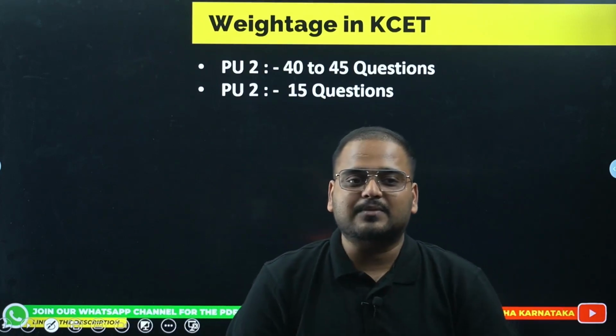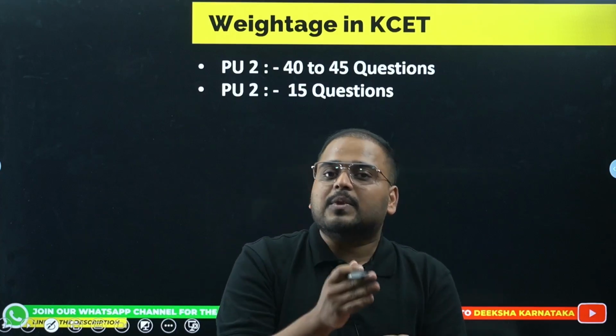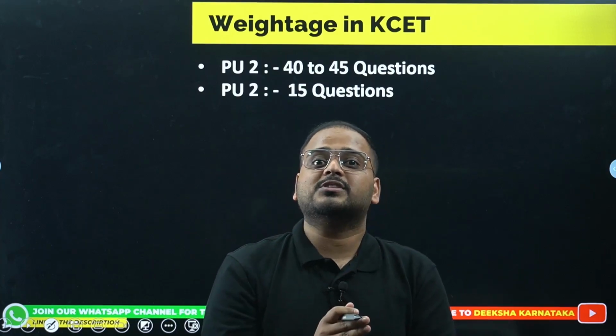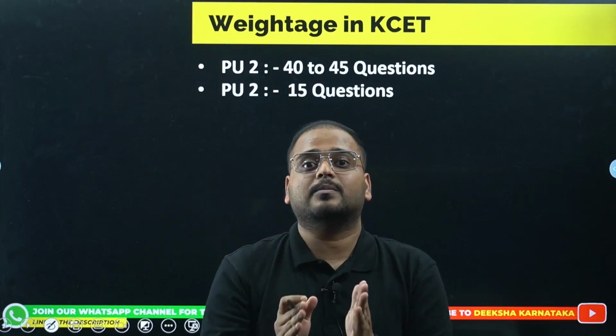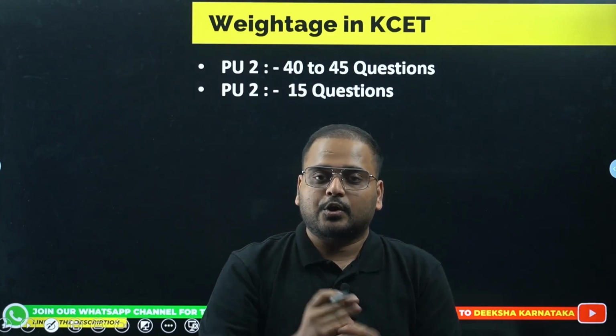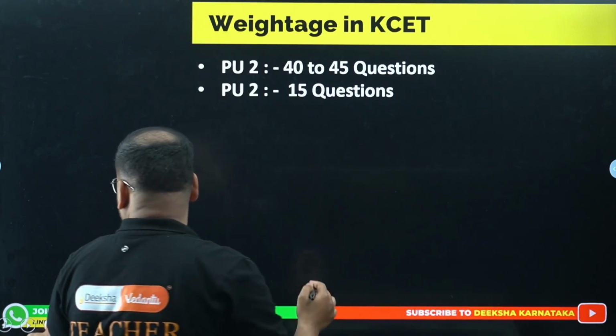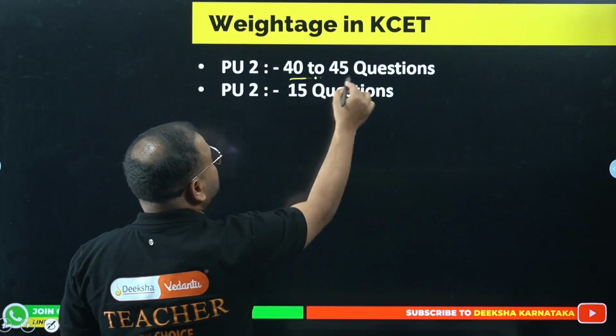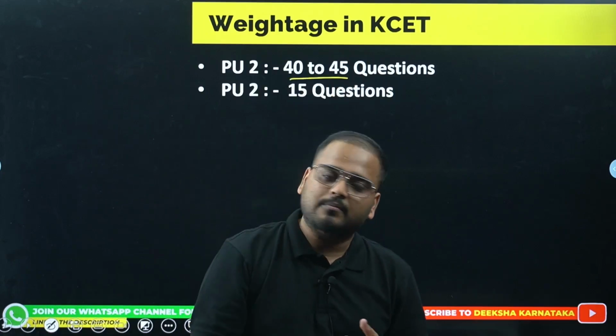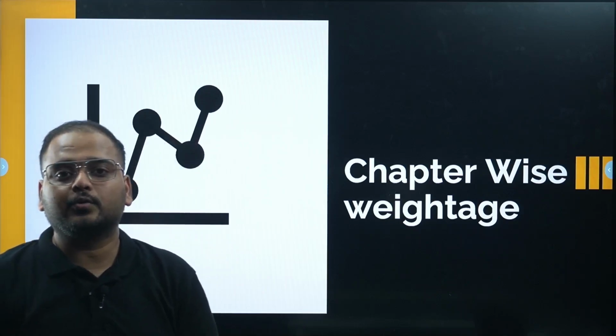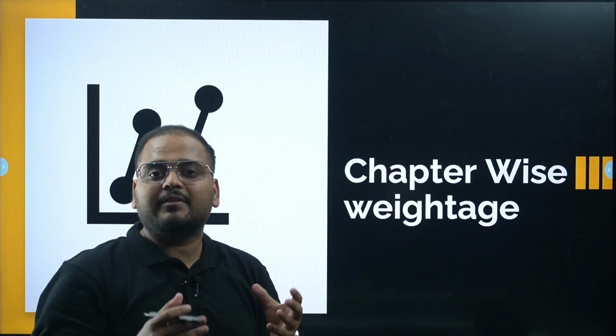Okay, so let's start with mathematics. As you know, from the PU2 syllabus, 40 to 45 questions come in your KCET examination. So the PU2 syllabus has to be given maximum priority. You have to get really good in the PU2 syllabus, since almost 40 to 45 questions come in the examination and the remaining come from your PU1 syllabus. Now we will look into the chapter-wise analysis of your previous year questions for KCET, and we will analyze the trend for this year. How can we expect the questions to come for this year for both PU1 and PU2 chapters? Let's get into the video.